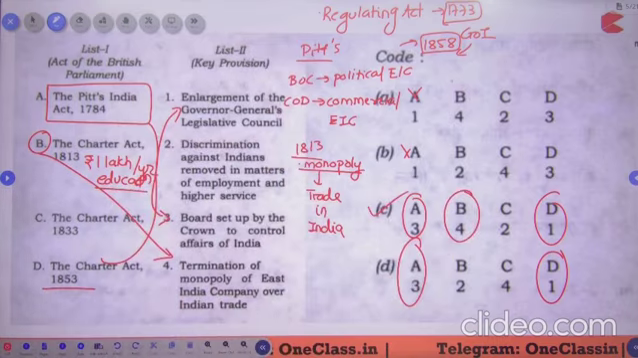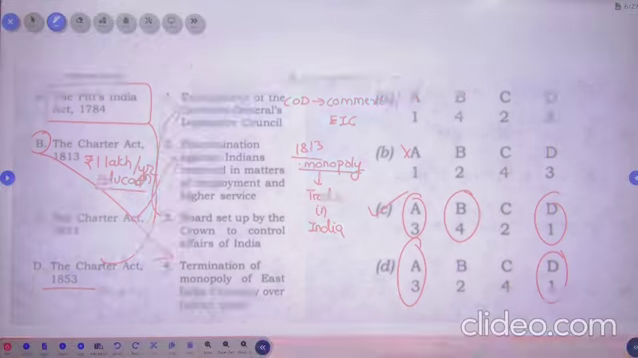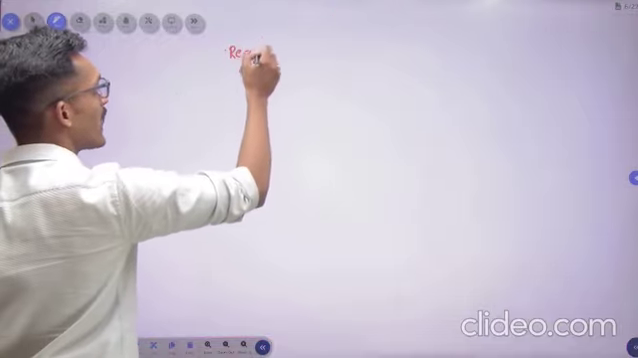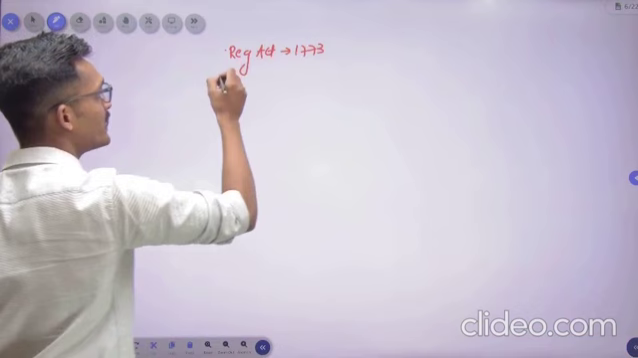Now with that we are left with C, which needs 2. So C matches with 2. Quickly I'll just go through all the acts. The first act was the Regulating Act, which was passed in the year 1773. Then you have the Act of Settlement,